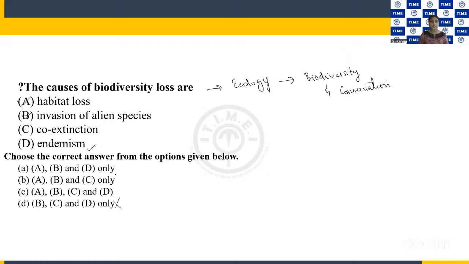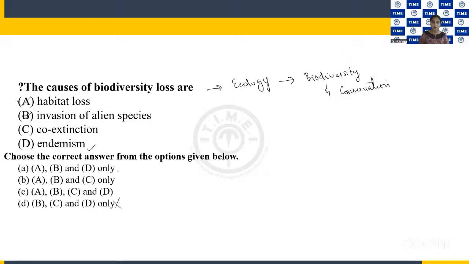That means if there is any problem that this particular animal is facing over there, and if that animal cannot thrive there, it will lead to its extinction, or it may disappear, or it may lead to a biodiversity loss, or we may lose that particular endemic species. So endemism can be a cause of biodiversity loss, right?